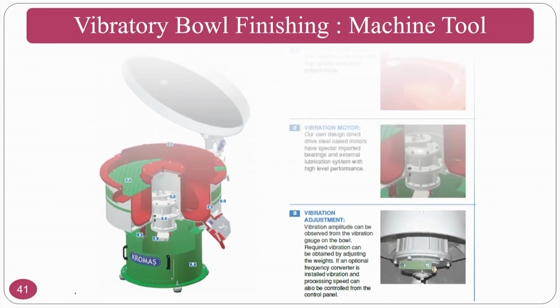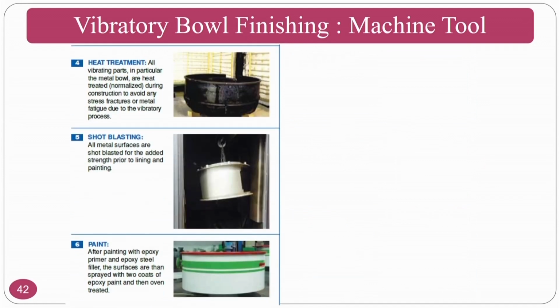vibration adjustment system. In the other machine parts, normally the bowl, before coating inside, you will have a heat treated metallic component. On top of it, you will have a polyurethane coating. This is the area where the polyurethane coating will be done inside, and the shot blasting also will be done on this one, because all metal surfaces are shot blasted for added strength. Normally if heat treatment alone is not sufficient, then you have to do sand blasting or some other blasting, so that it will gain more strength.